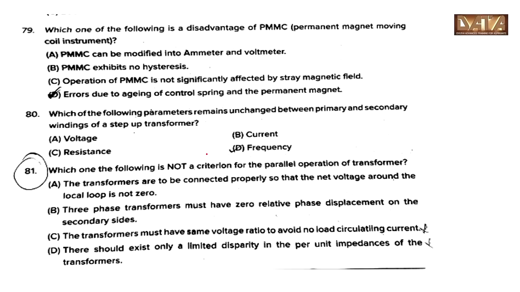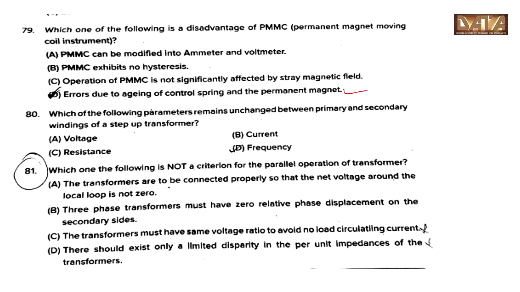Which one of the following is a disadvantage of PMMC instrument? Answer is errors due to aging of control spring and a permanent magnet.